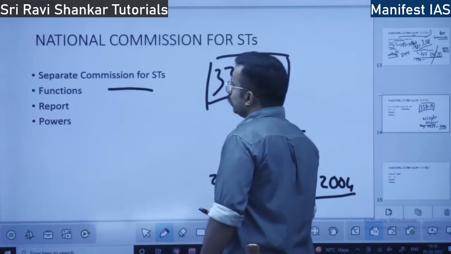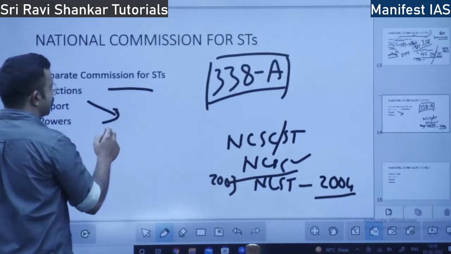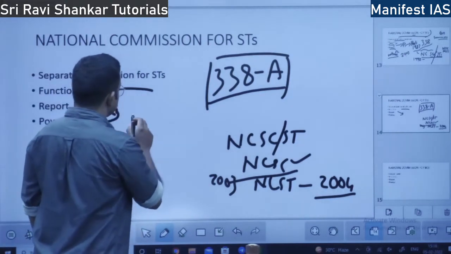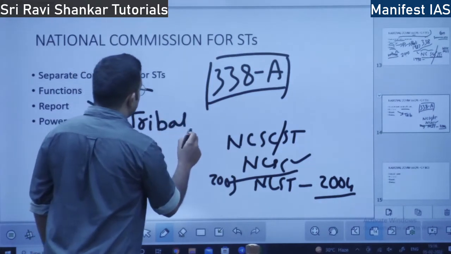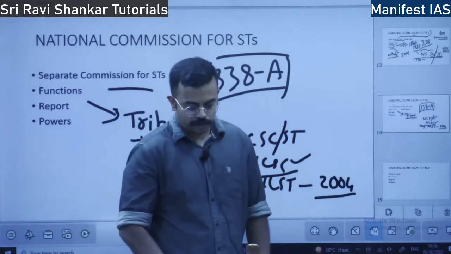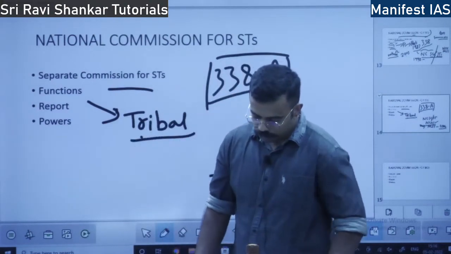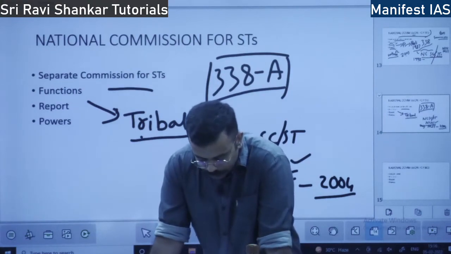So here when it comes to NCST, there are certain special functions. Why special functions? Because the population involved is tribal population, and tribes are a special category of population. So what are the special functions for the NCST?